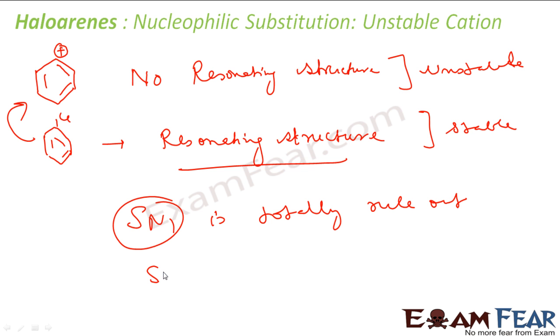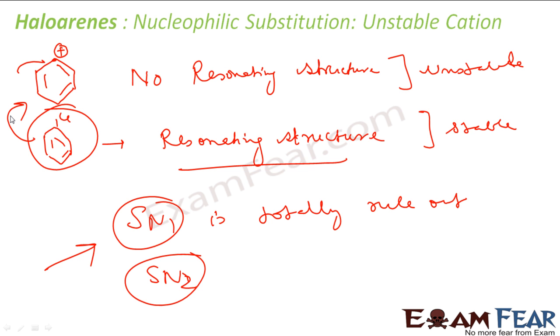SN2 possibility is there, but again, if you see, this carbon is totally sterically hindered. There is no space, less space. So SN2 also is difficult. SN2 is possible slightly, but difficult. SN1 is totally ruled out, because for the SN1 reaction to happen, carbocation formation is mandatory. But here we see the carbocation itself is very, very unstable as compared to the original reactant. So carbocation won't be formed.